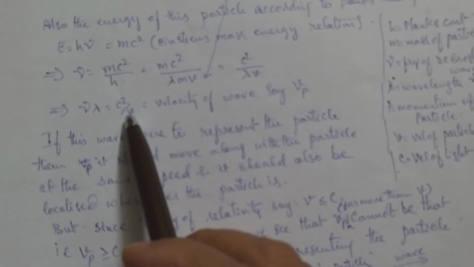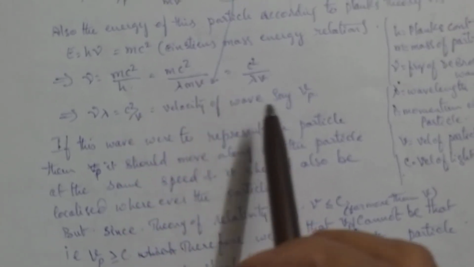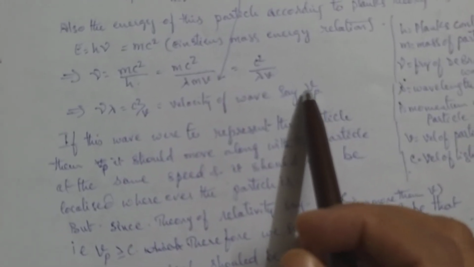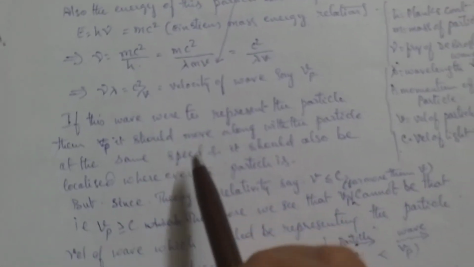that this velocity of the particle is always less than c according to the theory of relativity. So this wave velocity should be greater than c, and that means the wave is traveling ahead of the particle. Here I have shown the particle, supposing, and this is the wave, a wave moving ahead of the particle. Particle velocity is less than wave velocity. So a wave moving ahead of the particle is meaningless, because the wave representing the particle should be associated with the particle at all times. So